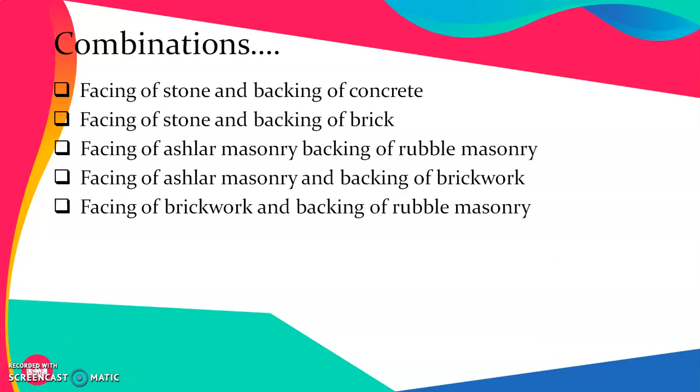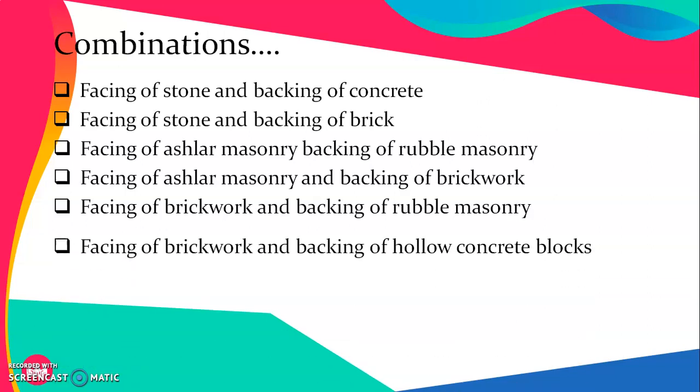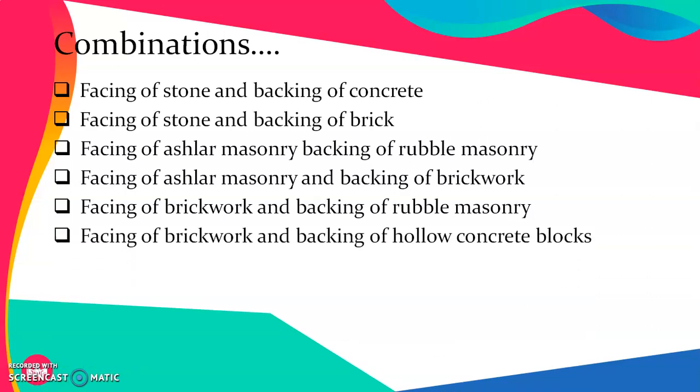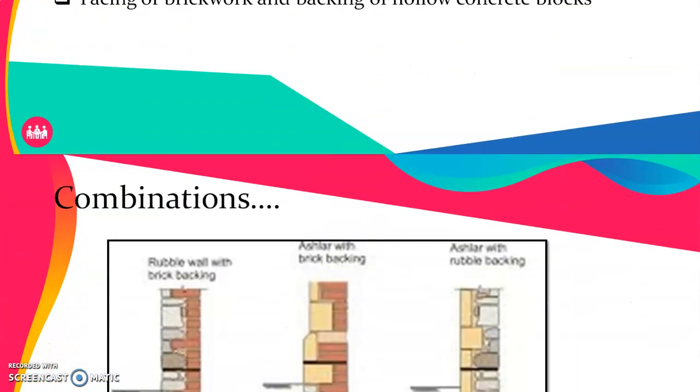Next is facing of brickwork and backing of rubble masonry. In this kind of work we have a very good finished surface from outside, while inside that we have a comparatively inferior look in terms of constructing the rubble masonry. The last is facing of brickwork and backing of hollow concrete blocks. This kind of work is even more useful in achieving certain specific goals, like having a finished surface and a stronger external surface, while inside it can be hollow concrete block.